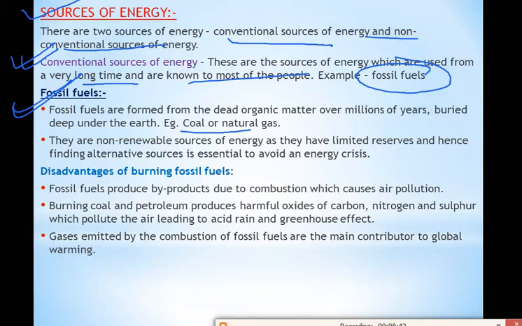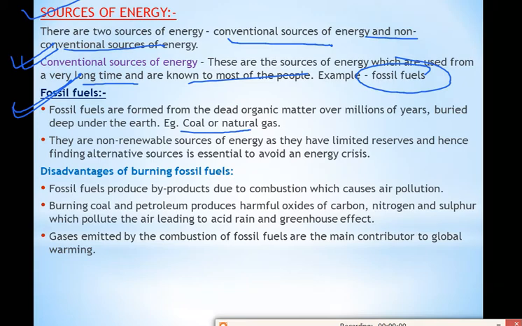So what you'll write: fossil fuels are formed from dead organic matter over millions of years, buried deep under the earth. Example, coal or natural gas. They are non-renewable sources of energy as they have limited reserves, and hence finding alternative sources is essential to avoid energy crisis.